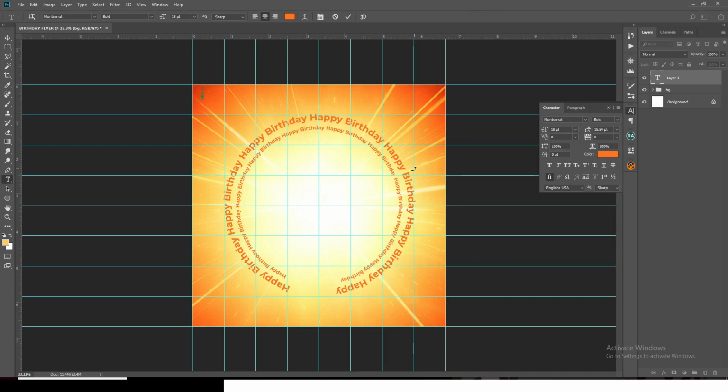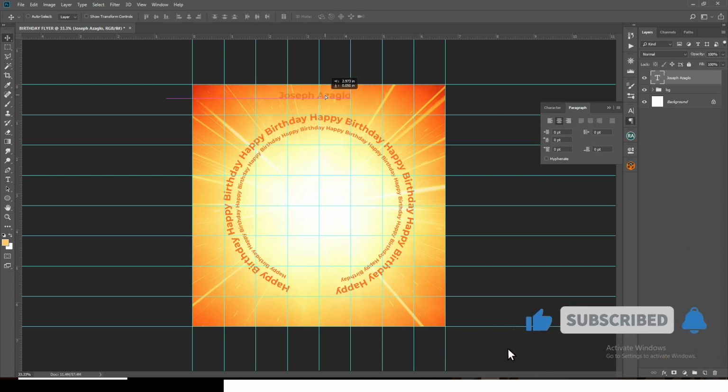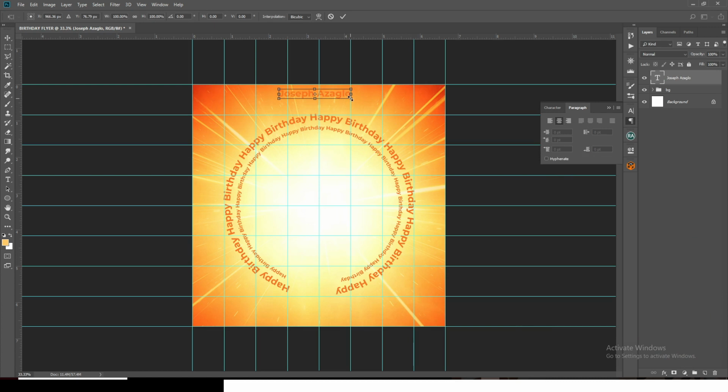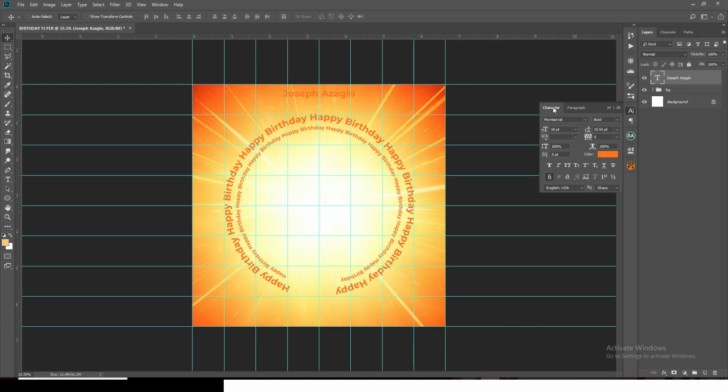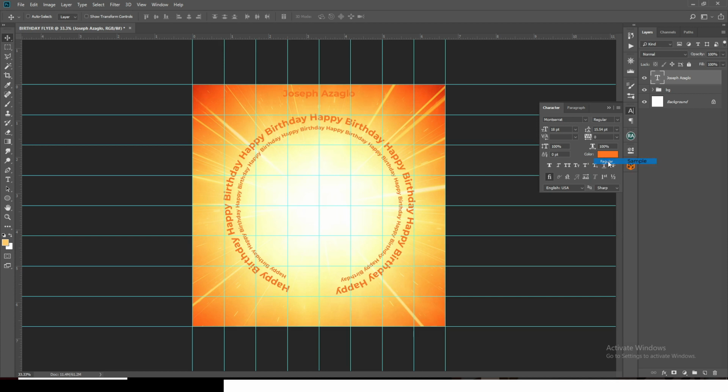Ctrl C to copy it and then paste it, the name. And then I'm going to paragraph, make it middle aligned, click on my move tool and then drag it somewhere there. Ctrl T, just want to make sure it's in the middle. Okay, now let's do a little text editing. We are still using Montserrat, remember that. We need to make it regular or medium, and then the font size a little smaller. Let's make it 14, quite a little smaller.